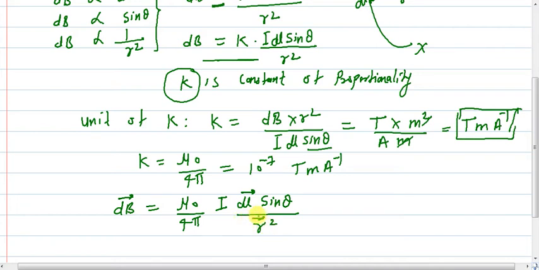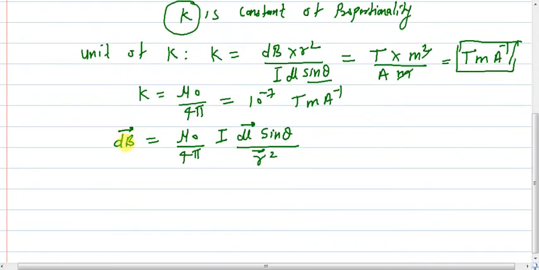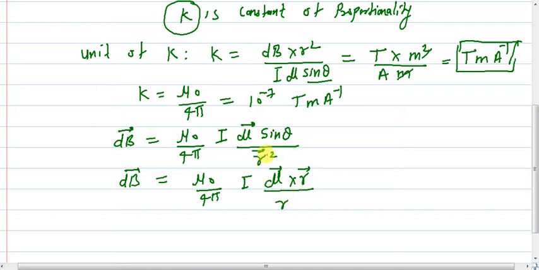Okay, now if you want to find out the direction, we can write it like this: dB with vector sign is equal to mu naught upon 4 pi, I dl cross r. Very important: here I have multiplied by one r, so definitely I have to divide by one more r so that the equation gets balanced. So I can write here r cube.